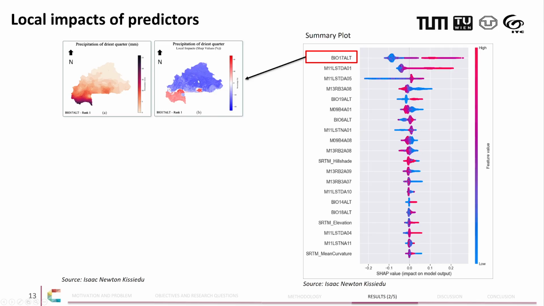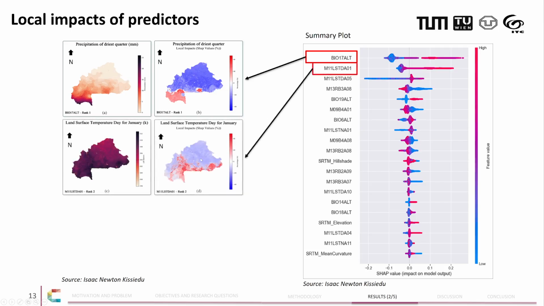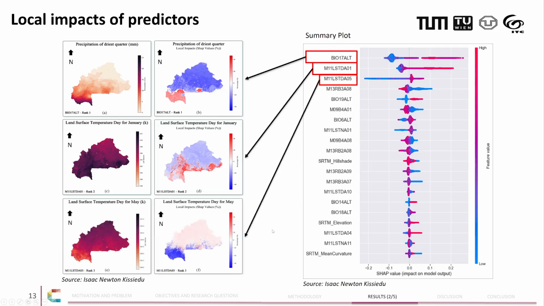And here, cartography is helping us to see, for example, the blue areas are where this predictor is making decrements to the predictions, and the red areas are where it is making increments to the predictions. The map on the left-hand side is just the raw map for the variable. The same thing applies to this second map and then the third map as well.